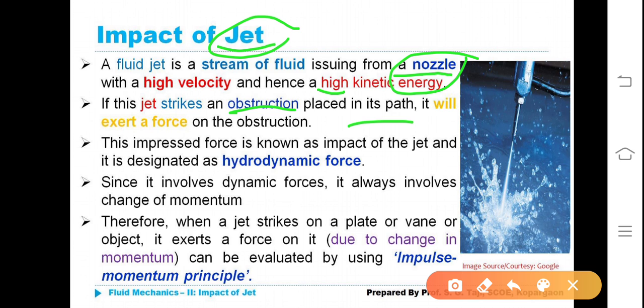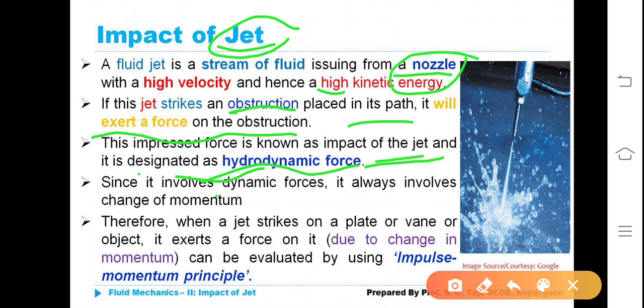Here we have to understand in the other way. When a jet strikes an obstruction placed in its path, it will exert a force on the obstruction. This impressed force is known as impact of the jet, and it is designated as hydrodynamic force, because it is in dynamic condition.